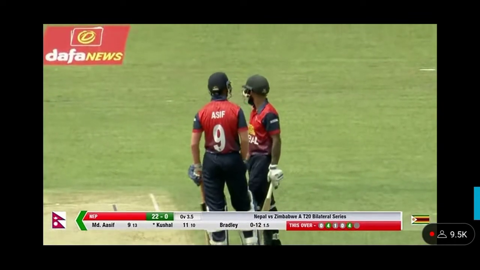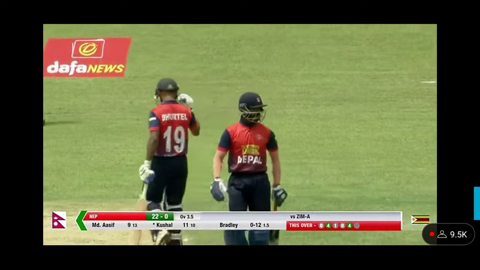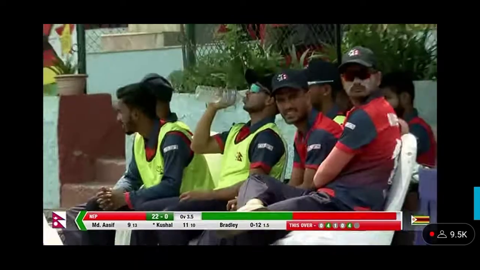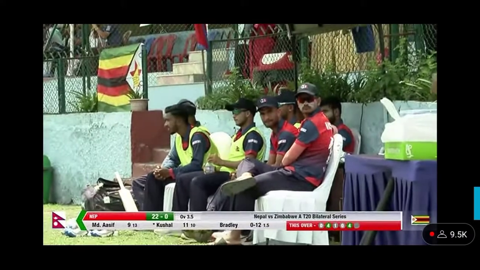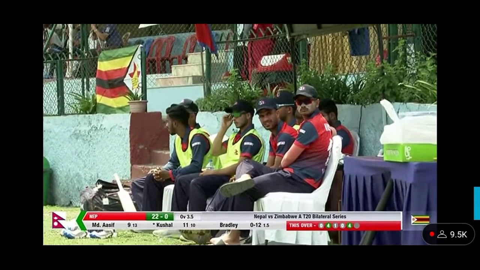Possibly out-thought Kushal Bertel a little bit as well, but the top edge brings about a fortunate boundary for Nepal versus Zimbabwe into double figures. Yes, Andrew, it is always frustrating for the bowlers whenever you bowl the nice ball and you still go for the runs. It's 4 runs as a gift for Kushal Bertel here.